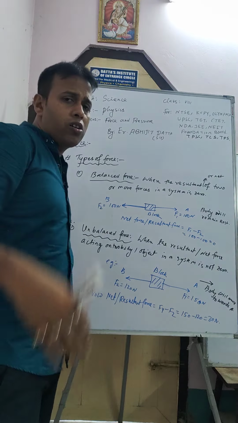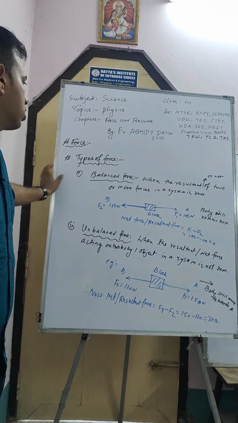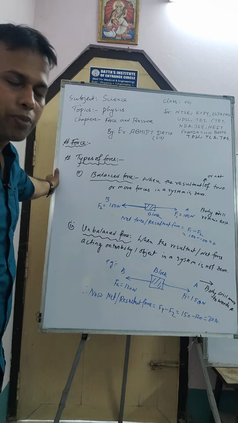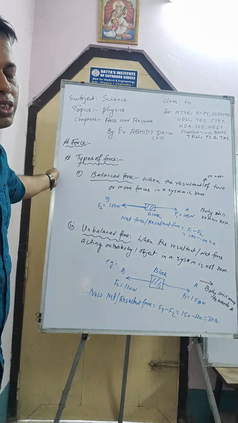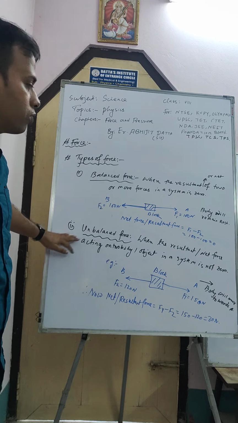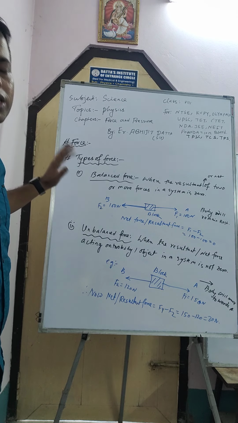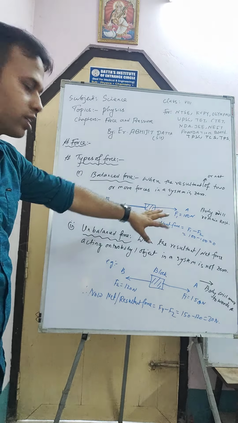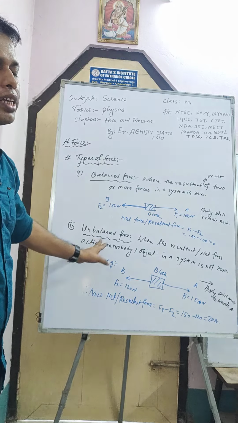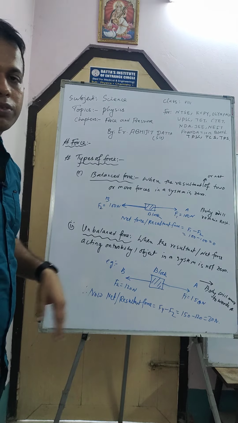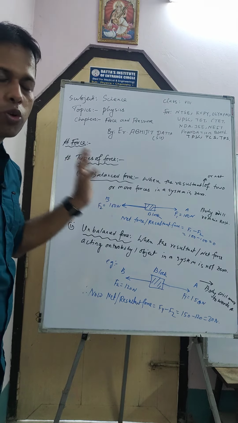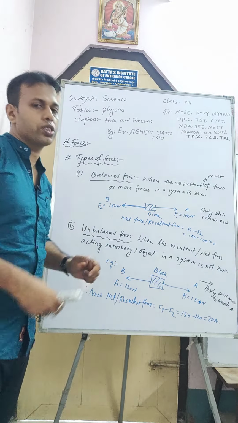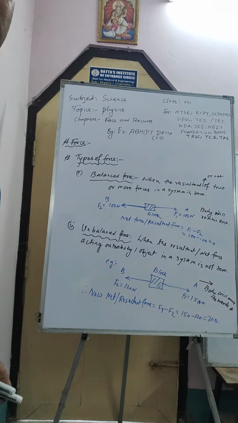There are so many types of force. These are the types of forces here: one is balanced force and another is unbalanced force. In case of balanced force, the resultant or net force of a system will be 0. But in case of unbalanced force, the resultant or net force will not be 0. Here the body will remain at rest or stationary. Here the body will not remain at rest; it will move in the direction in which the force is more. So this is the distinction between the two forces. Okay, let's take a screenshot here.